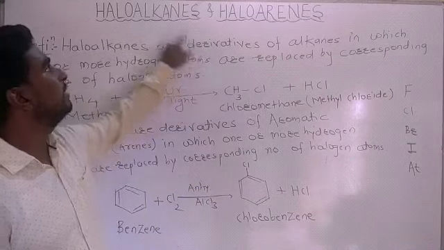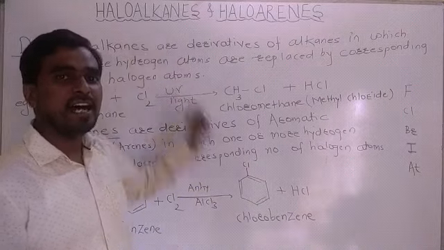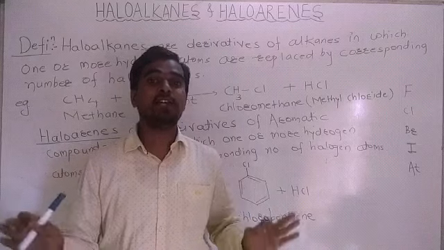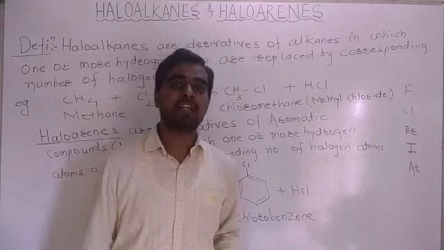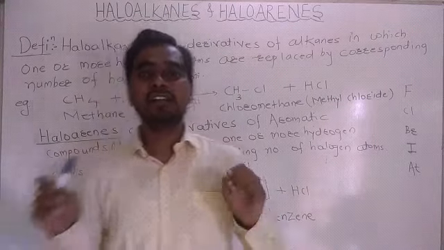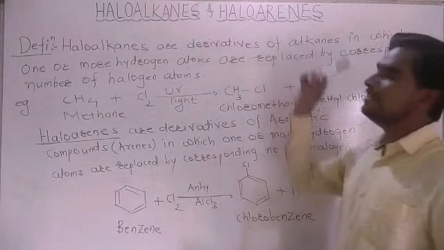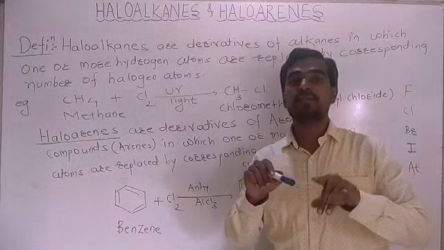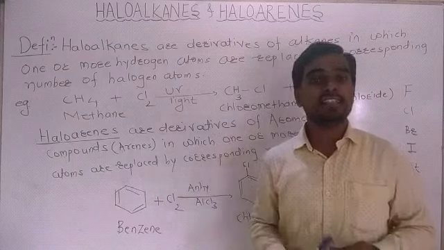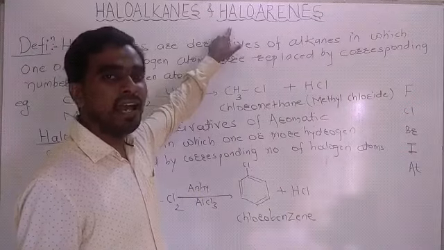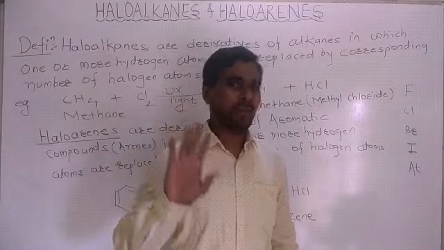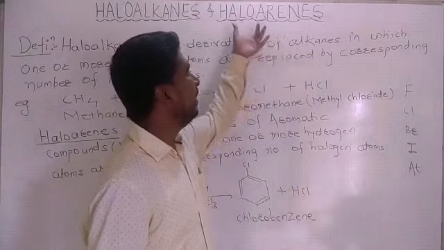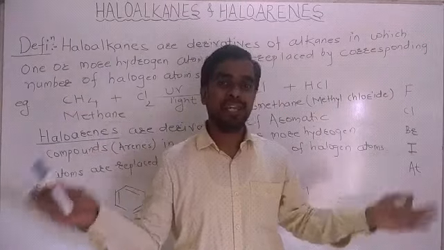So first of all, we see the definition of alkanes. Alkanes are aliphatic saturated hydrocarbons containing carbon-carbon single bond. On the other hand, arenes are aromatic compounds containing alternate single and double bonds. Halo means hi, hello? No, here halo means salt forming elements.